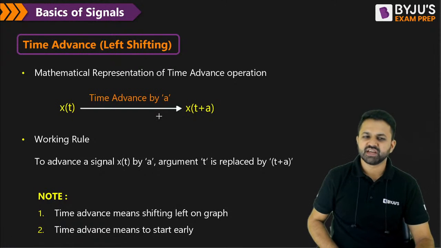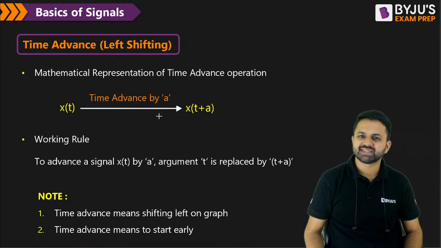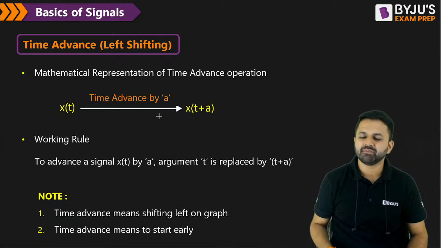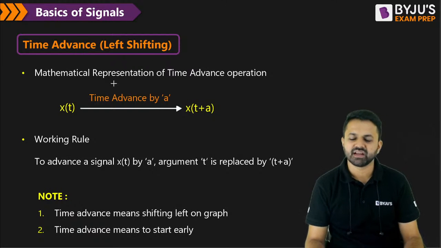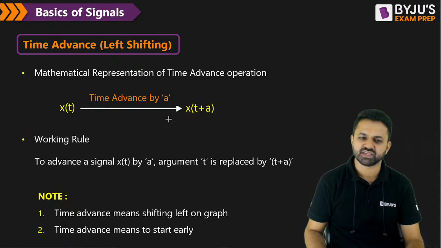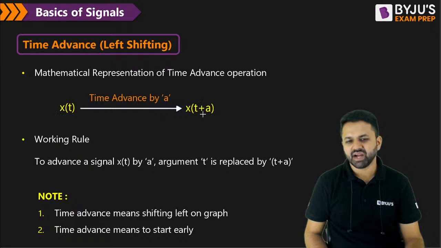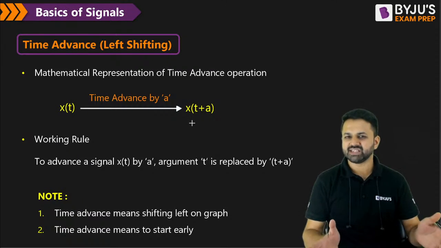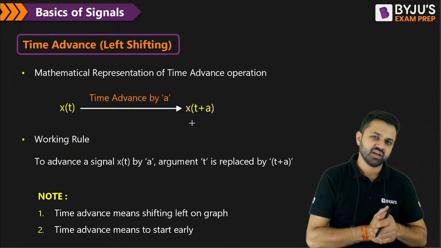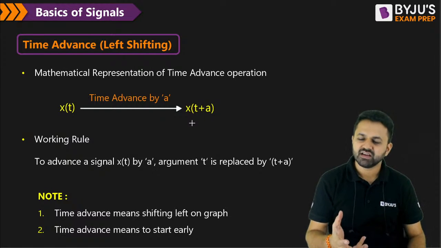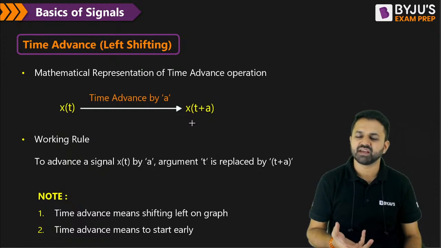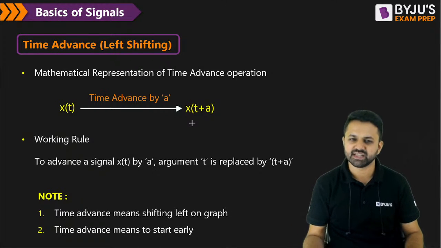Now, how do you shift the signal towards the left? The rule is the same. You have to replace the t by t plus a. The mathematical representation of the time advance operation is x of t plus a. So you have to replace the t by t plus a. Time advance means left shifting. That means you are starting early. If you are starting something early, that means you are advancing that.